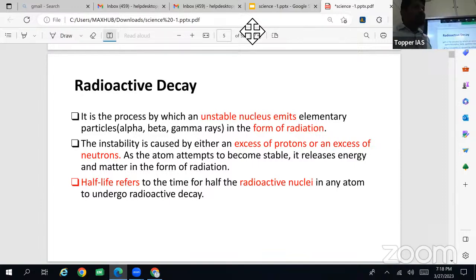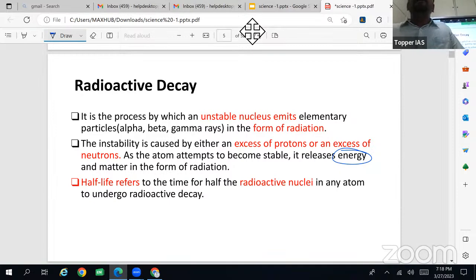Due to an excess of protons or an excess of neutrons. And as the atom attempts to become stable, it releases energy and matter in the form of radiation. So this energy is nothing but heat.